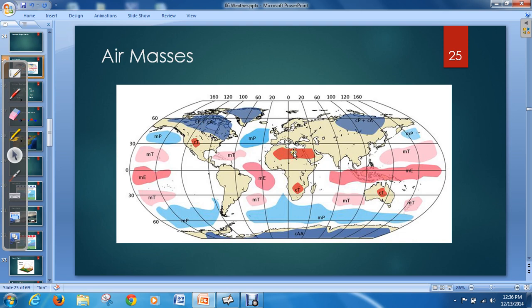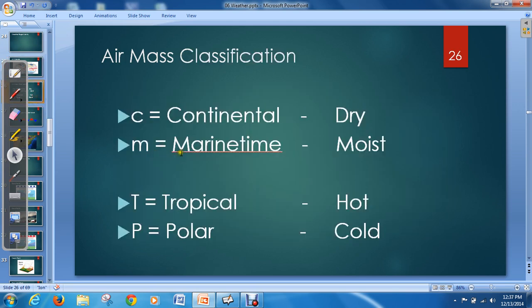Okay. And you'll notice there's some other letters like E for equator or A for Arctic and Antarctic. We won't worry about those ones. We're just focusing on those four that I showed you. Okay. So based on the type of air mass, okay, we can determine what type of properties it has. Okay. And again, these are the four letters I want you to know.